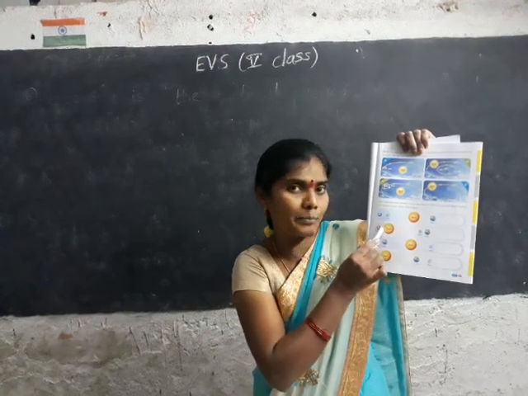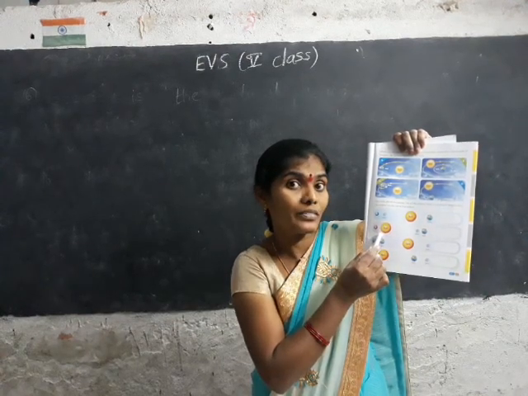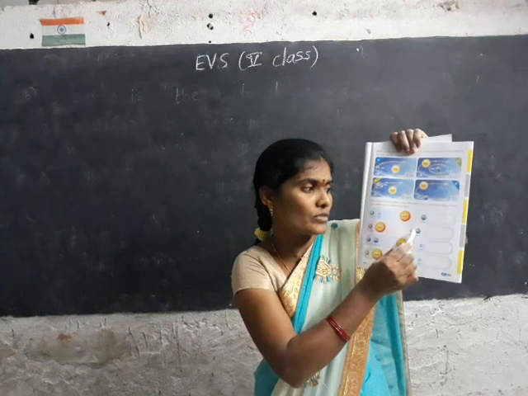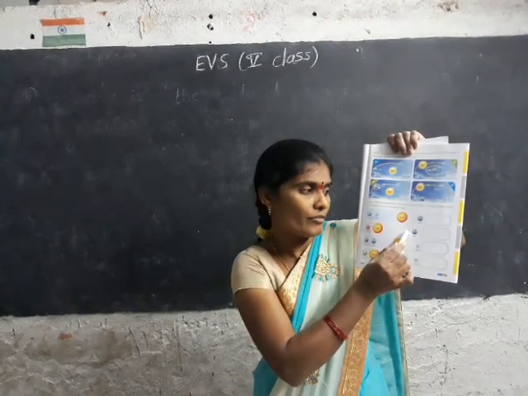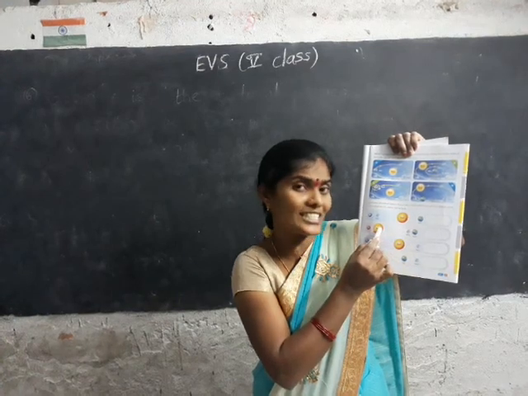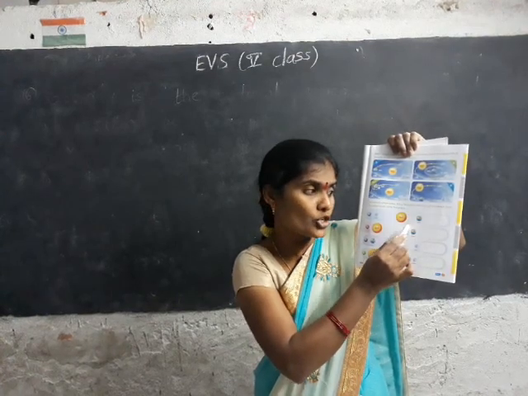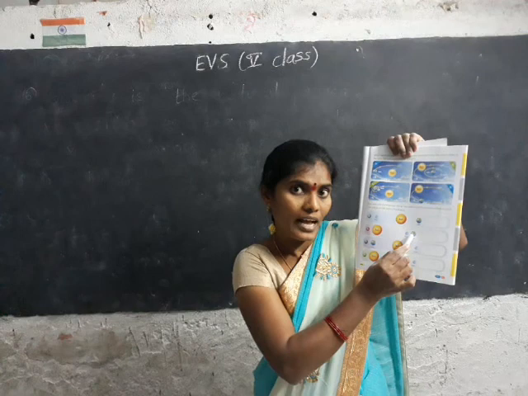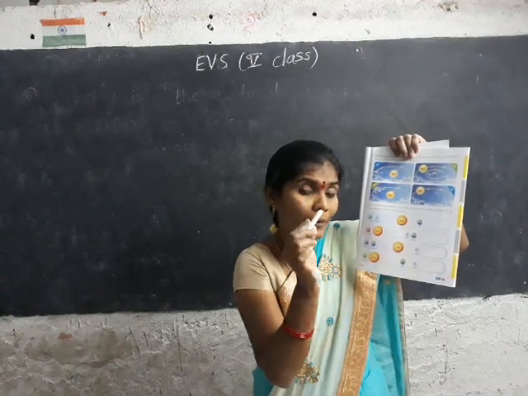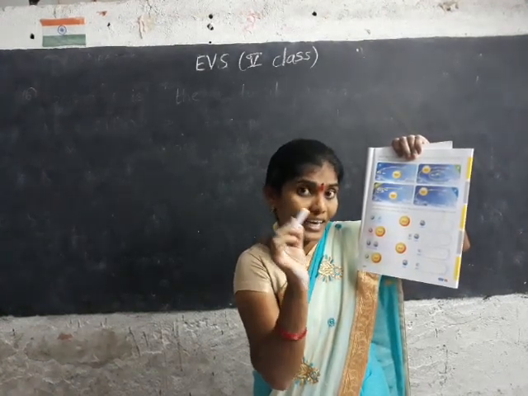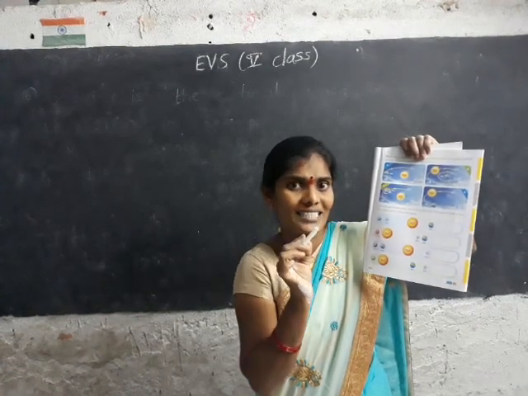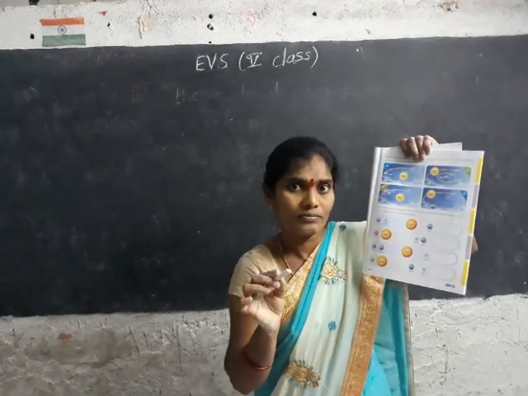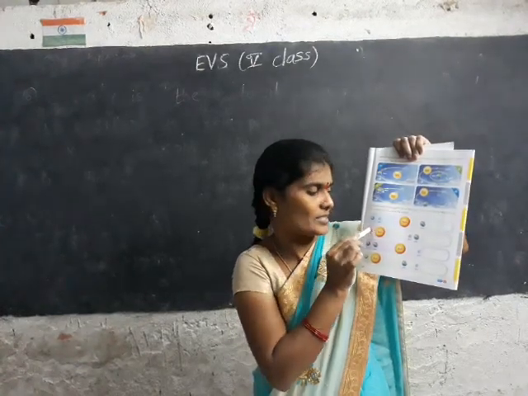What is this eclipse? At that time, the sun's rays fall on the moon, and the moon's shadow falls on the earth. Means some places of the earth can't receive the sun's rays. Means it is in the dark. That is a solar eclipse.